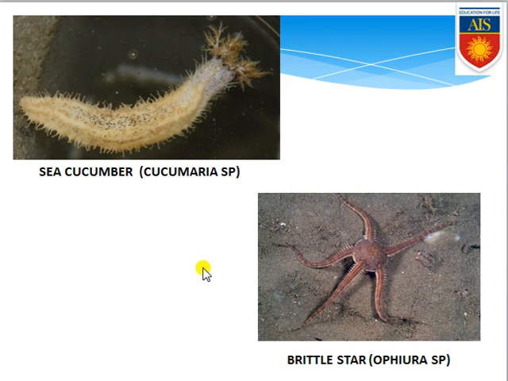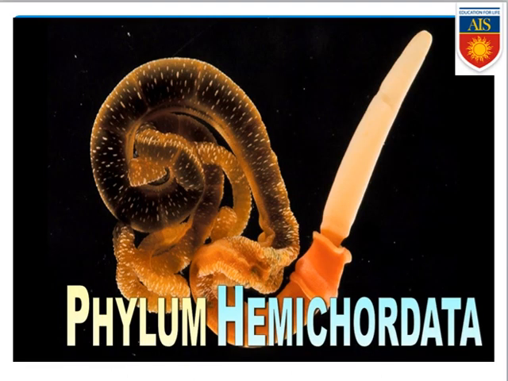And with phylum Echinodermata, our study regarding the invertebrates is finished. After invertebrates, there is one more phylum coming, which is commonly known as Hemichordata. From the name you can see, Hemichordata means these organisms contain half notochord or half chorda. So they have some features like invertebrates, as well as some features like vertebrates. For that reason they are classified as the phylum Hemichordata, because they have half notochord.